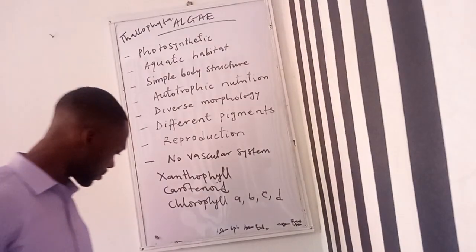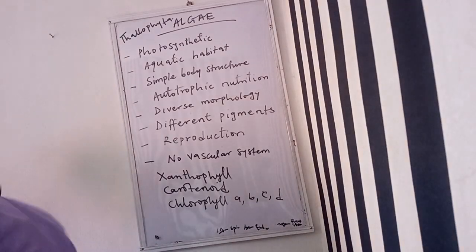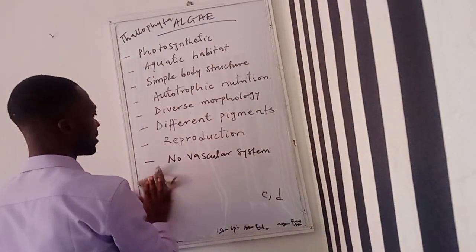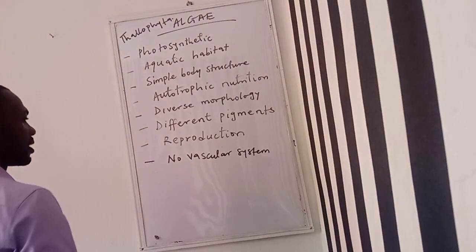Then we also have reproduction. Members of this group can reproduce both sexually and asexually.